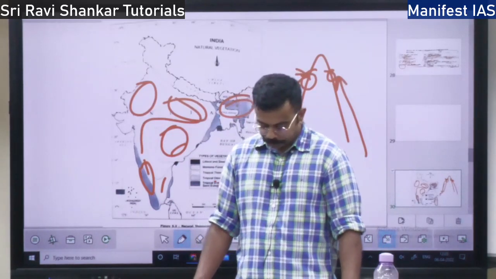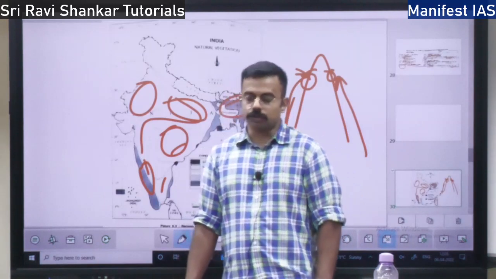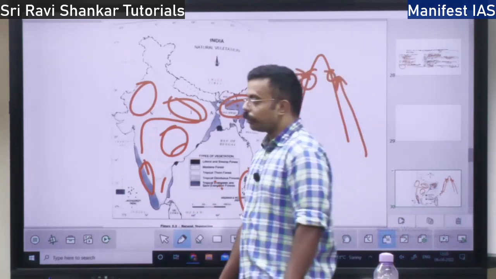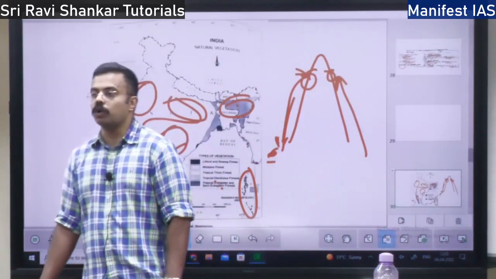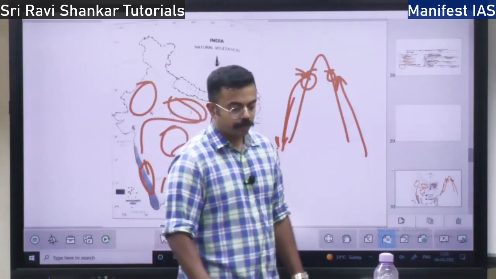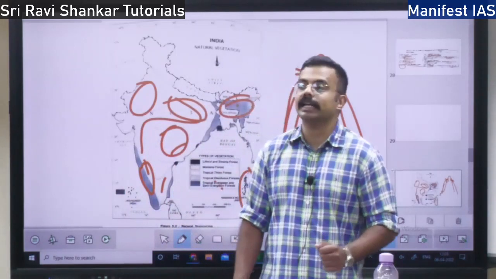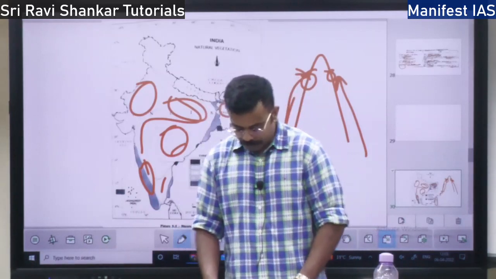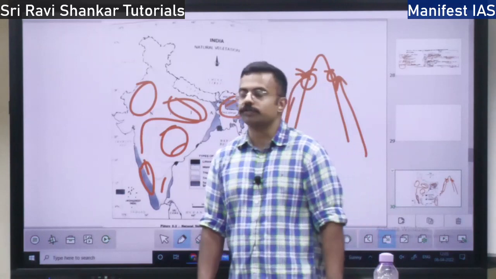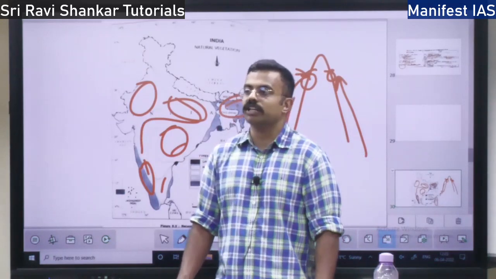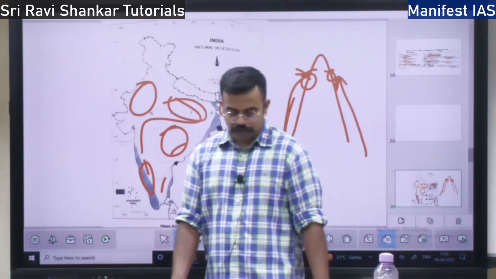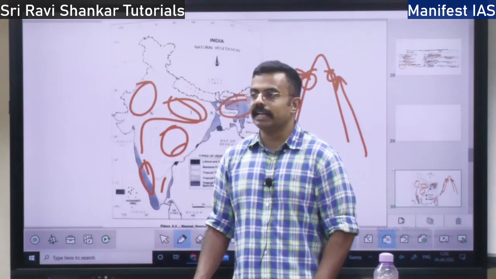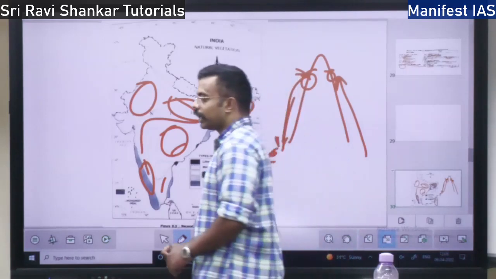So here this South mountain forest can be divided into two types. One is temperate as well as subtropical. Where the temperature is low, there you can find the temperate forest. Where the temperature is a little bit high, there you will find the subtropical type of forest. So in the temperate forest, you have one special type of vegetation. It is called shola vegetation. In the temperate forest, where do you find the shola vegetation? In the Anaimalai hills, in the Nilgiri hills, you will find the shola type of vegetation.